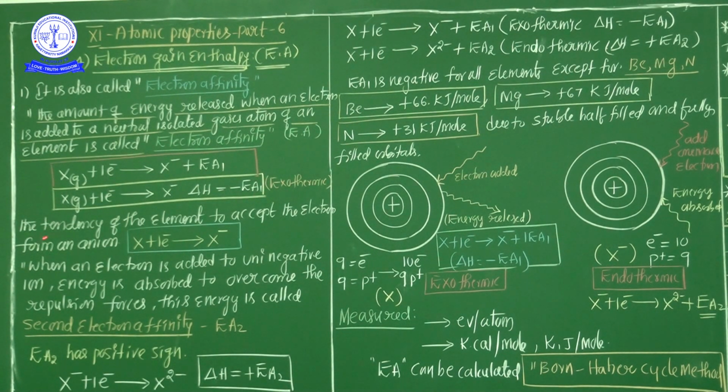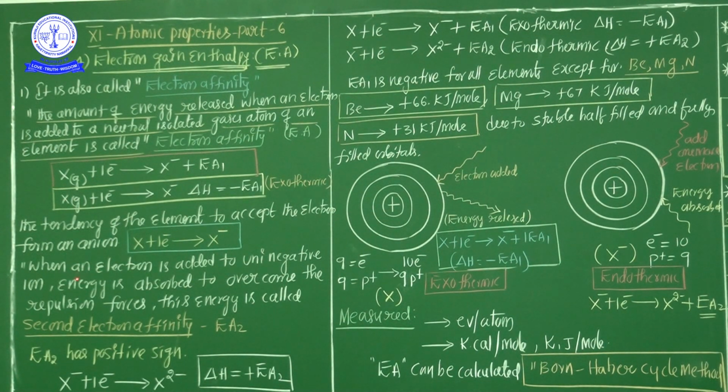So see here, the tendency of the element to accept an electron to form an anion. Already I said very clearly, if an element accepts an electron, it is converted into an anion. So X plus one electron is accepted, giving X minus. This is the anion.